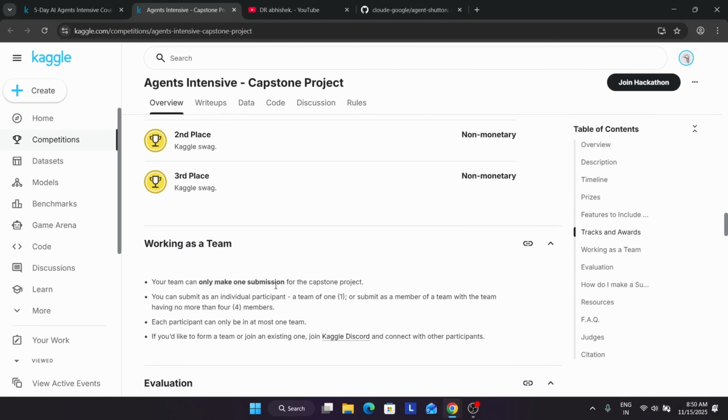Now here, what you can do is make your team. You can make a team or work as an individual. And if you just want to compete multiple times to increase your chances, this will not be possible. You can only make a single submission per Capstone project. And for making a submission, I think you need to join their event also. So we'll cover each and everything. Once you understand that you have to make a team, if you want you can submit individually also. Only one participant has to submit only one project and can be in only one team.